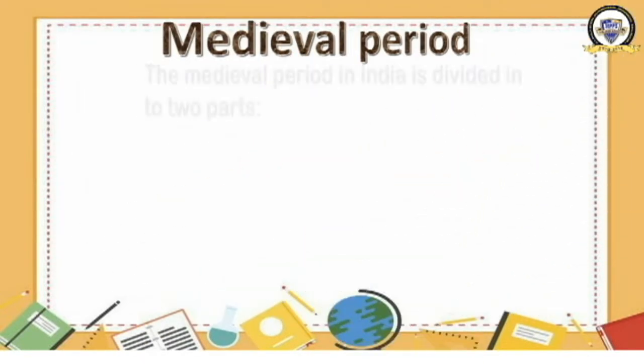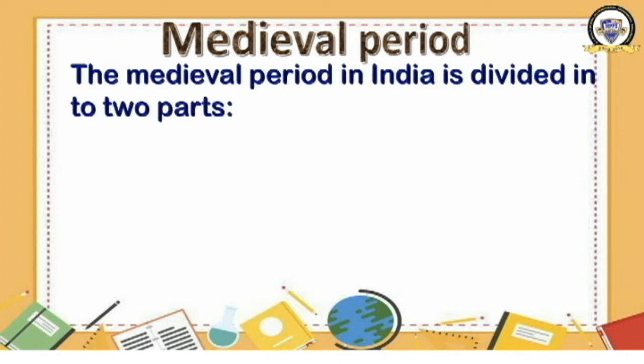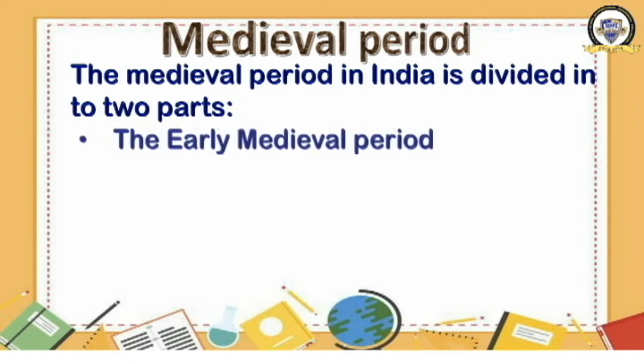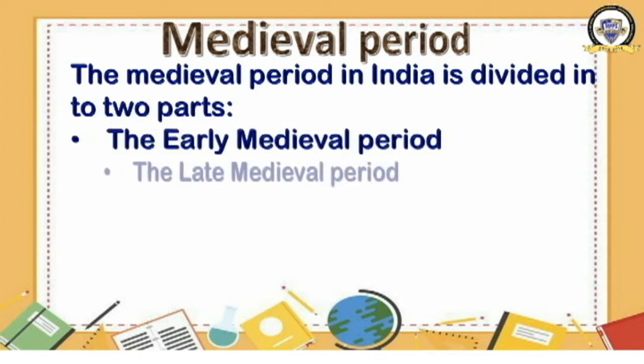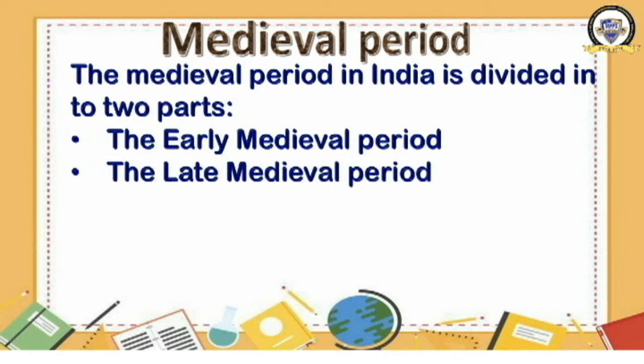The medieval period in India is divided into 2 parts. What are they? Early medieval period and late medieval period. The time which extends from 8th to 18th century, the 10 centuries. 10 centuries means 10 into 100 years, 1000 years. So this 1000 years, that period has been divided into 2 periods, early medieval and late medieval.